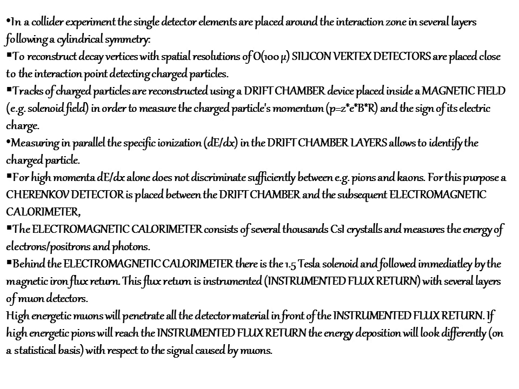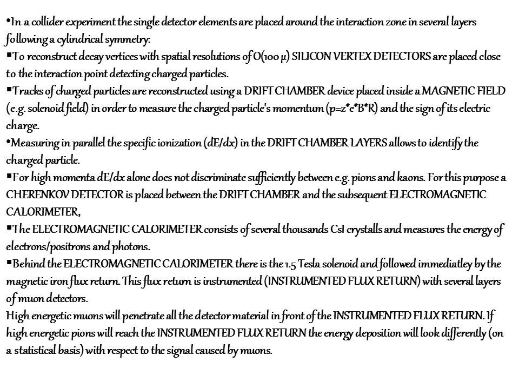Behind the electromagnetic calorimeter, we will be having a 1 Tesla solenoid, and this is followed immediately by a magnetic iron flux return. The flux return is instrumented with several layers of neon detectors. So all the energies will be detected as a result. High energetic muons will penetrate all the detector materials in front of the instrumented flux return.